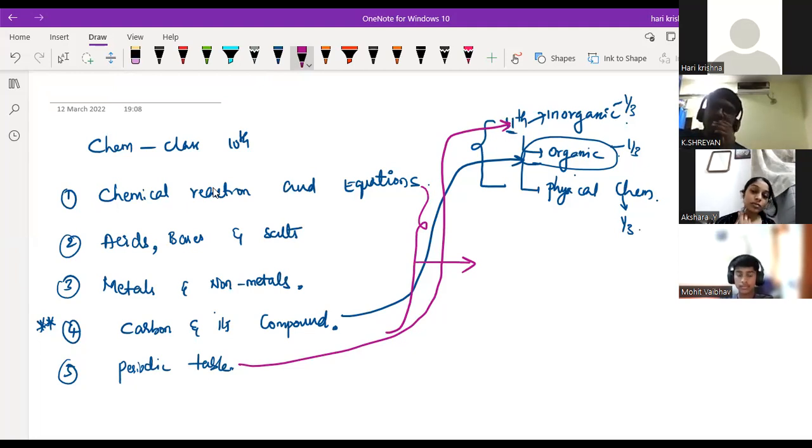Okay, they'll give some random chemical equation, or they will give you the word equation. They'll ask you to write the symbolic equation and to balance it. That is the most common Olympiad or competitive exam question.